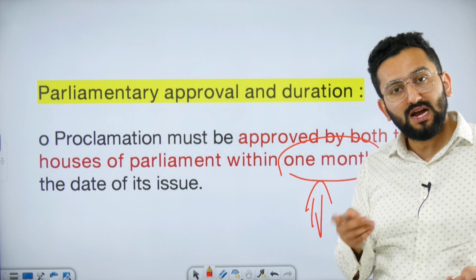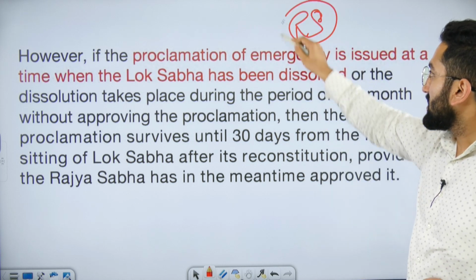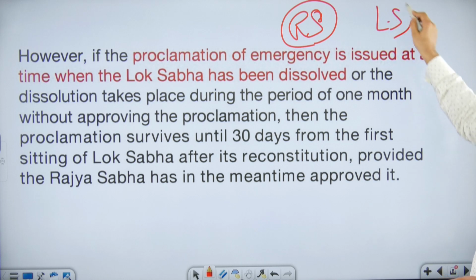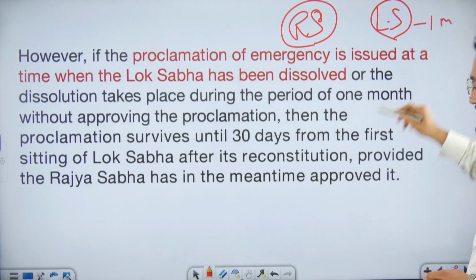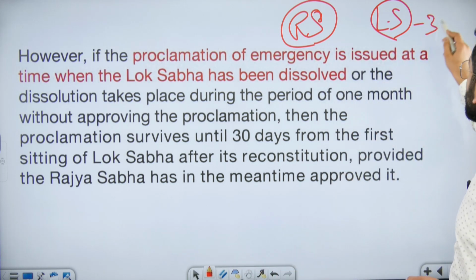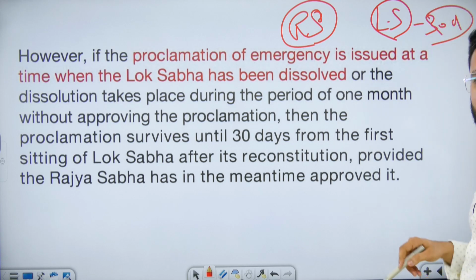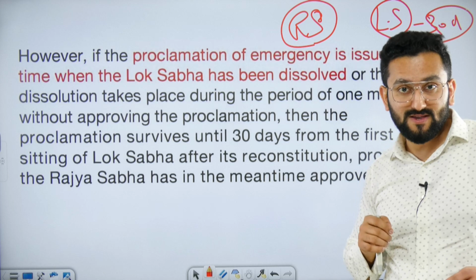What is going to happen then? I told you, then you need to get it passed from Rajya Sabha. And when Lok Sabha is reconstituted, then within 1 month, within 30 days, specifically 30 days are mentioned, you need to get the proposal of this national emergency approved.